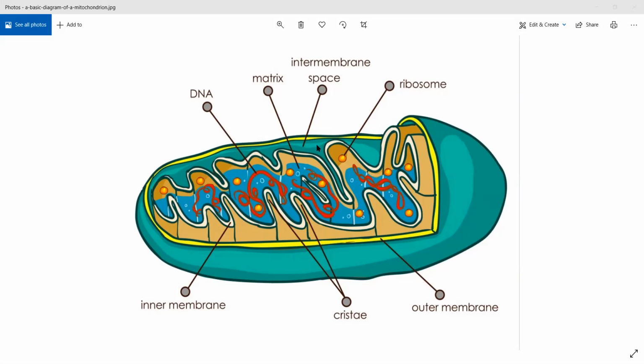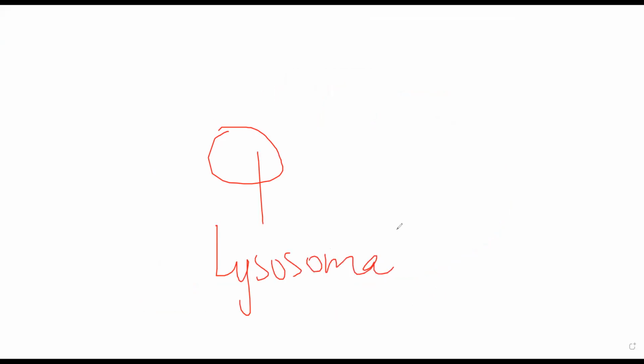Then we come to lysosomes. Now lysosomes are essentially small spherical components. ठीक है, छोटे छोटे components रहते हैं lysosomes. इनके अंदर एक special type of enzyme रहता है, which is lysosomal enzymes. तो lysosomes का काम क्या है? Whenever a bacteria comes inside your cell, or whenever your cell is about to die, what will happen is this lysosome will rupture, and these enzymes, lysosomal enzymes, are released inside the cell.